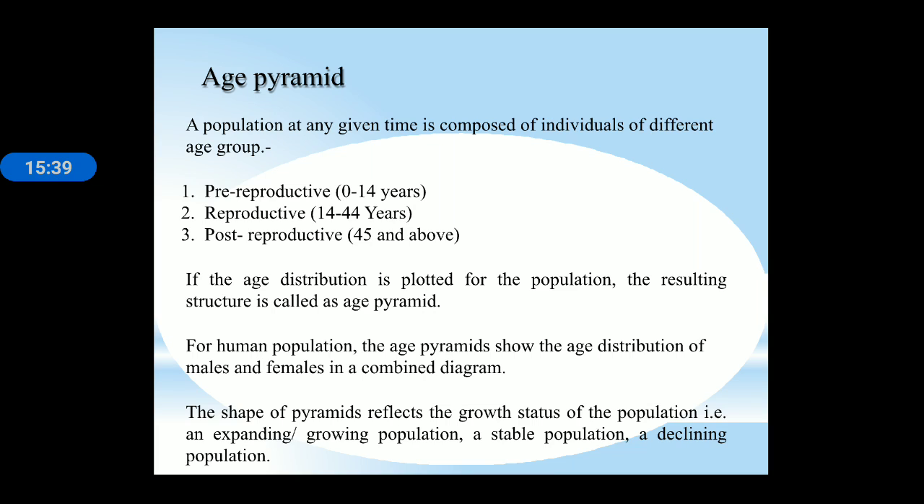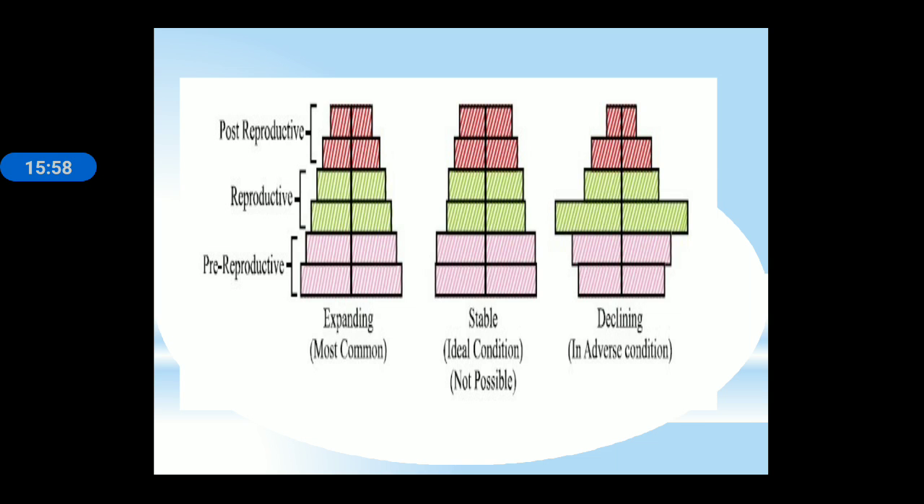For the human population, the age pyramid shows the age distribution of males and females in a combined diagram. The shape of the pyramid reflects the growth status of the population, that is, an expanding, a stable, or a declining population can be identified by taking these parameters. In an expanding population the number of pre-reproductive individuals is greater than reproductive and then post-reproductive. In a stable population, the numbers of pre-reproductive and reproductive individuals are generally similar, and in a declining population the number of pre-reproductive individuals is lesser than that of reproductive.